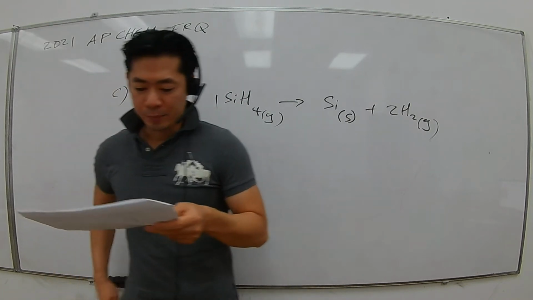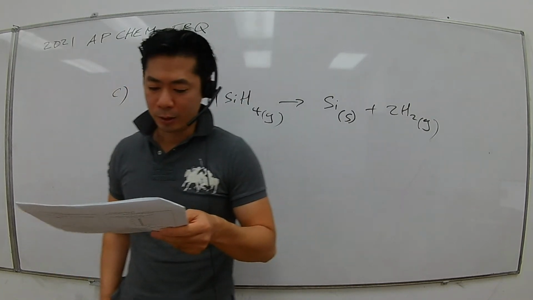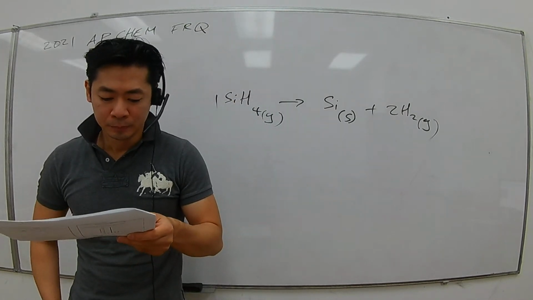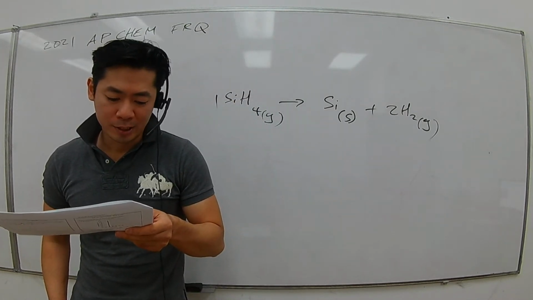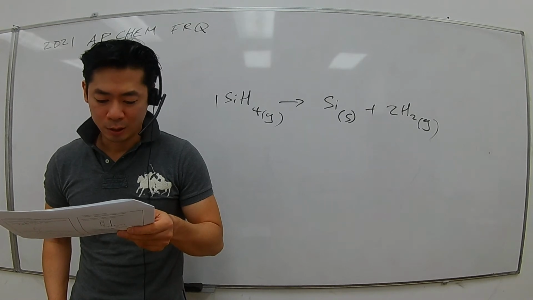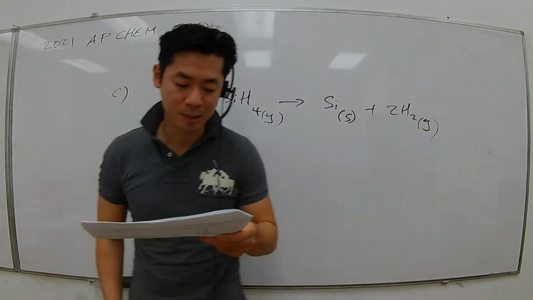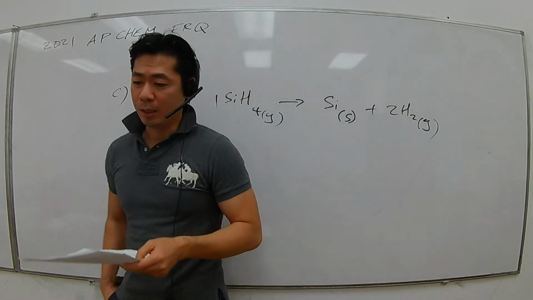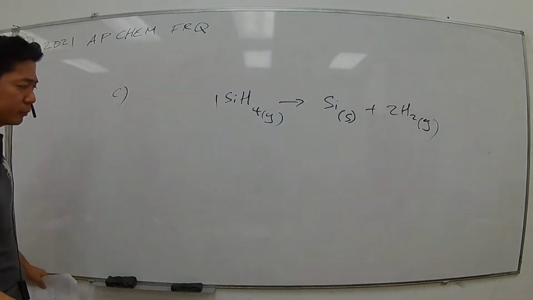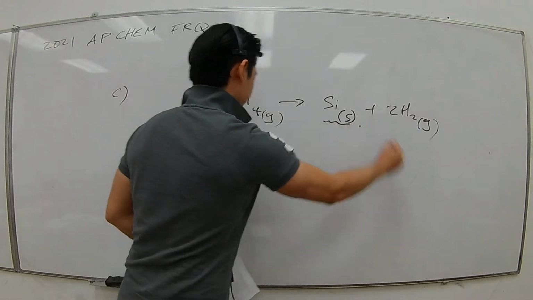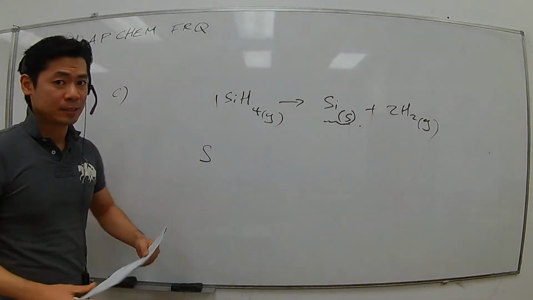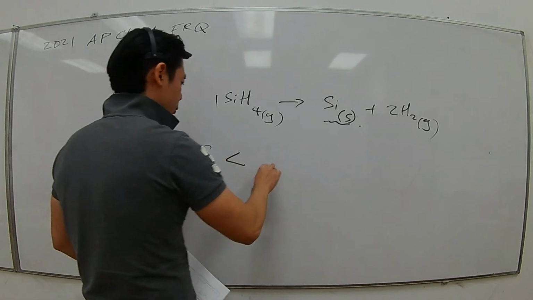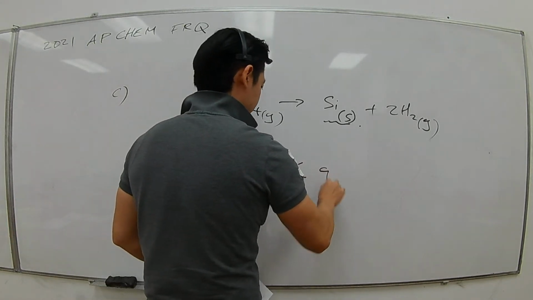They provide the values for H2, silicon, and also SiH4. And part D is asking, explain why the absolute molar entropy of solid silicon is less than H2, which is a gas. As you all know, solids have the least entropy, then liquids, and then gases.